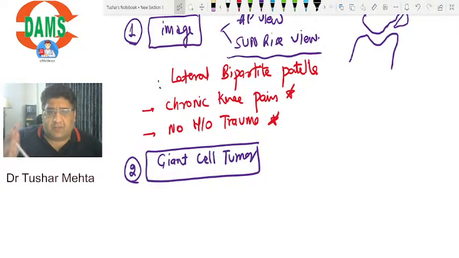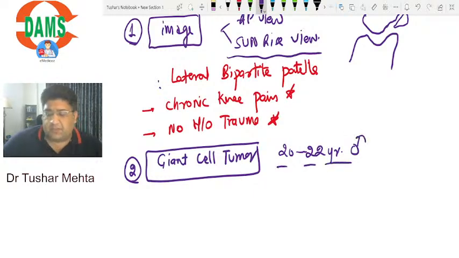Now if you see whatever X-ray was given, somebody is saying distal radius, somebody is saying distal femur. Most of the people, although consensus is going towards distal femur, have clearly mentioned that the age group in the question was 20 to 22 years. Somebody saying 20, somebody saying 22.